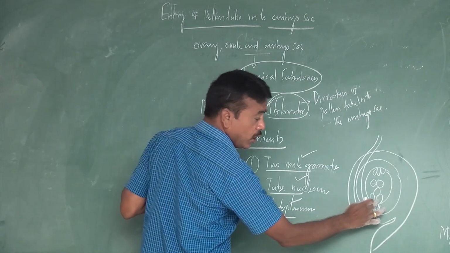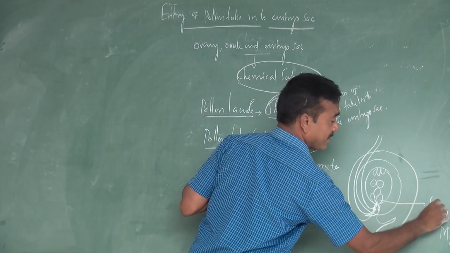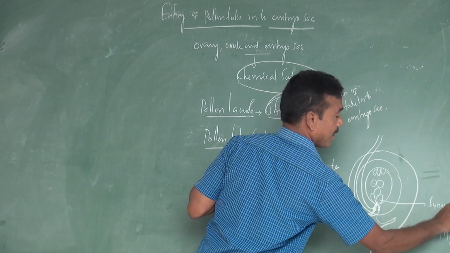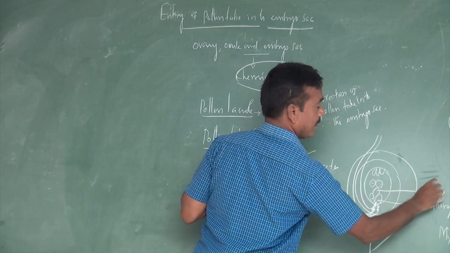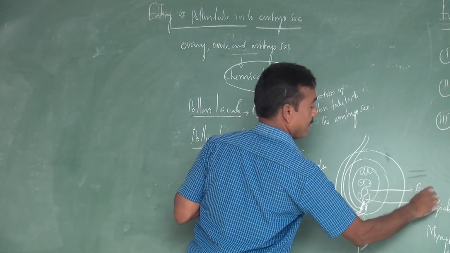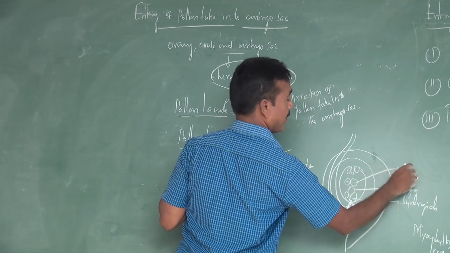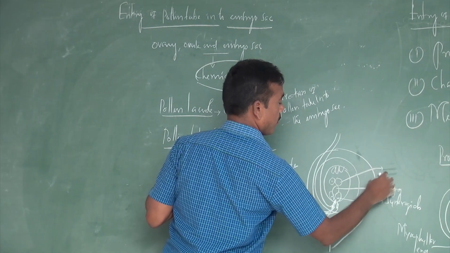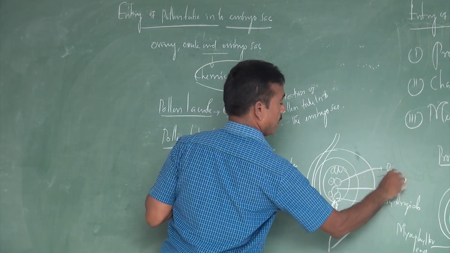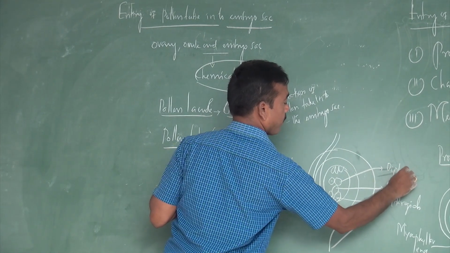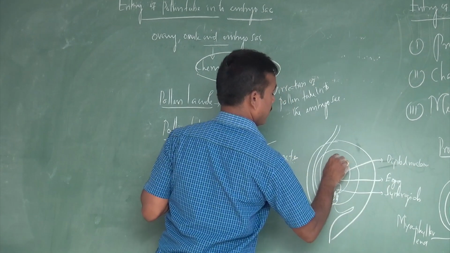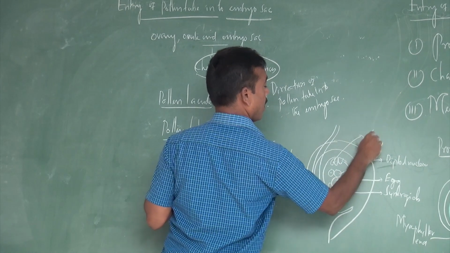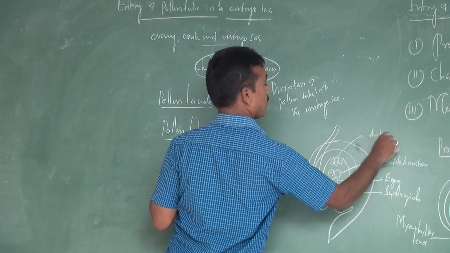It enters one of the cells called synergids. So these two are the synergids. This is nothing but the egg. This is the diploid nucleus. These three are commonly called antipodal cells.